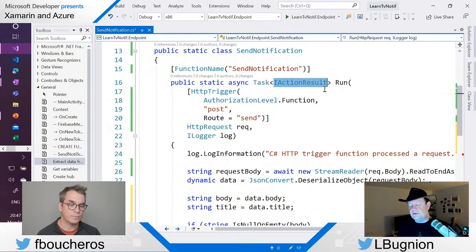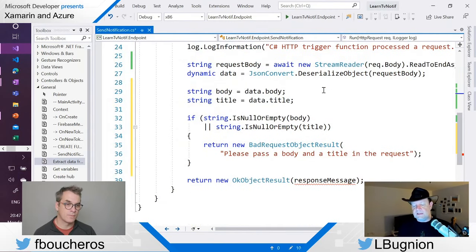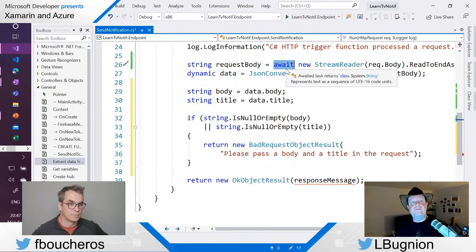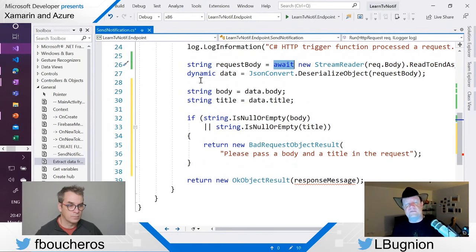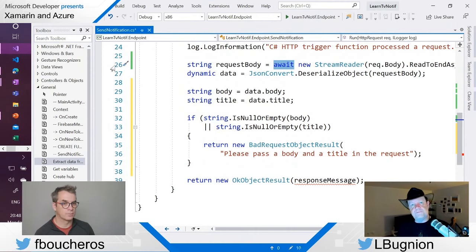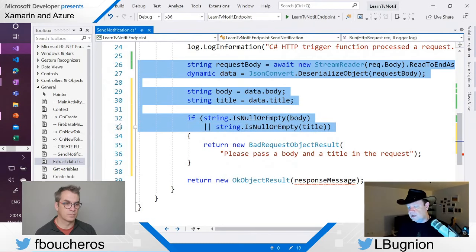So asynchronous here, in this session we don't have time to go into the whole detail of how async and await work in C#, but basically it's just a way for me to say I'm going to have some stuff which is happening, for example, asynchronously. I have the await keyword, but I don't have to implement a callback like I would in JavaScript, or a promise like I would in JavaScript. So here I don't need to do that. I can just continue with the flow of my code. So it's a feature of C#.